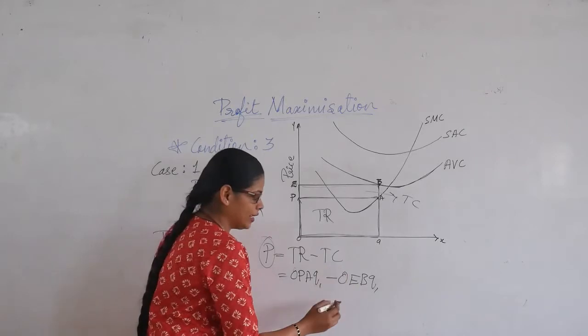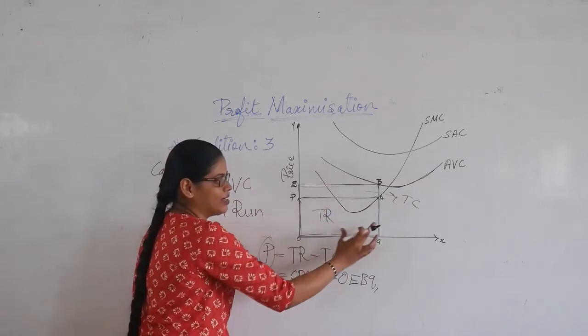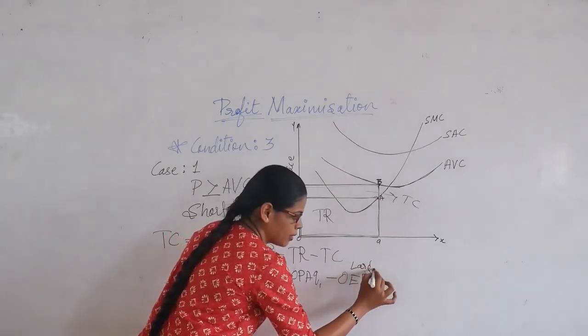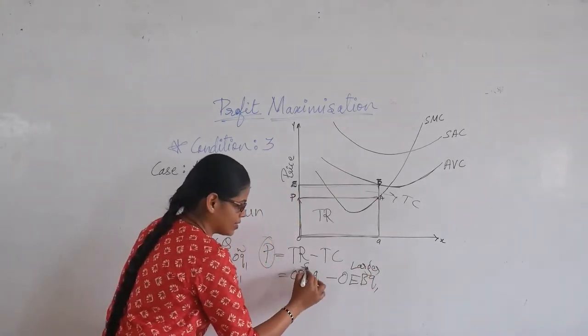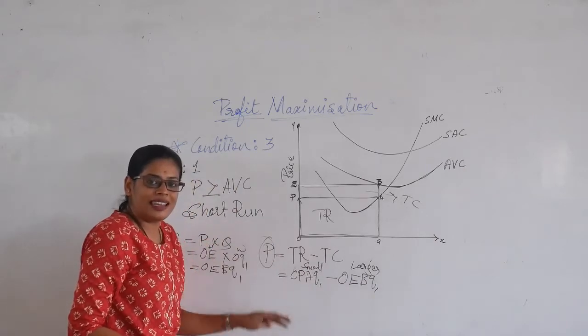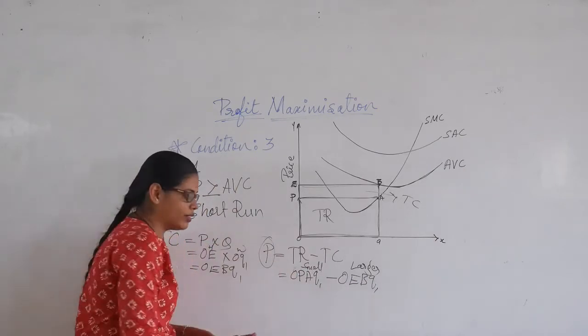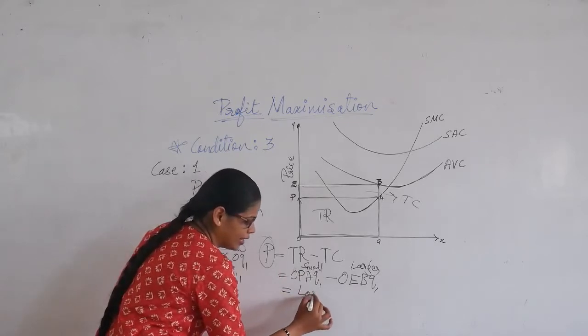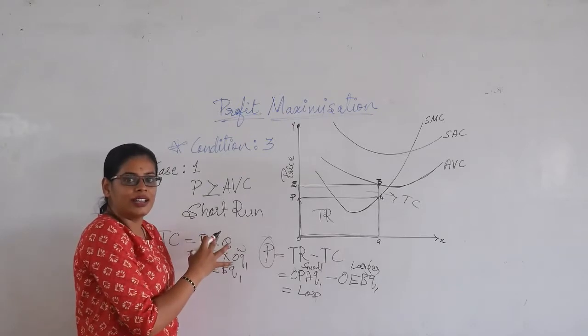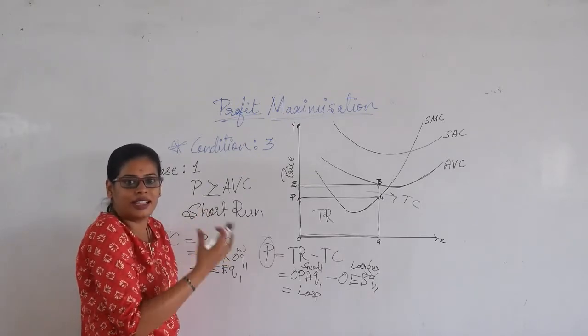But if you see the size of the rectangular, this is larger and this is smaller. So you can see when the total revenue is less and the total cost is more, then what you are incurring here, you are incurring loss, not the profit. So this condition is not satisfying.